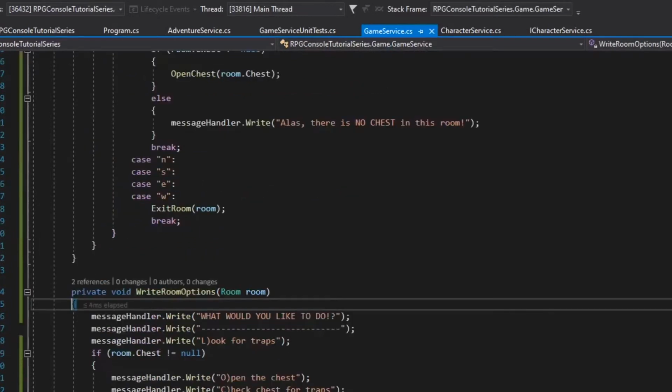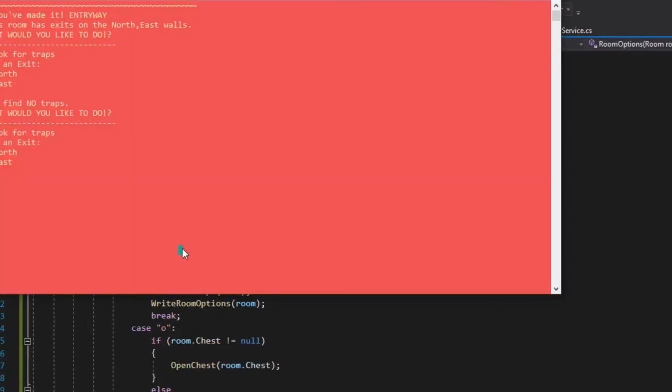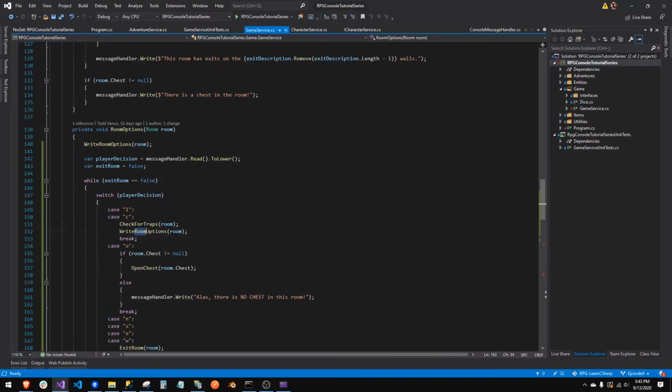We're going to write our room options. Huh. Let's look for trap again. No, I think we're stuck somewhere. Hold on. Okay, so what I was doing is I was writing the room options again, but then I was breaking, which would then go check the player decision. I wasn't re-getting the player decision, so it was always over and over again. So we got to do that again.